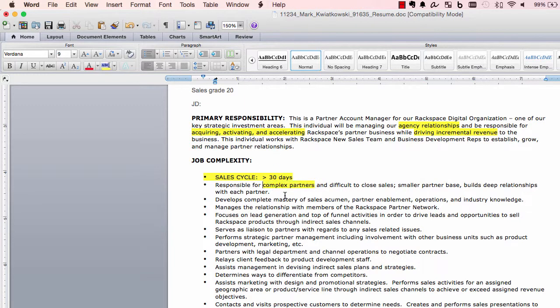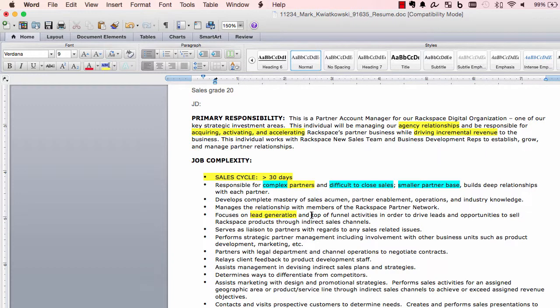Now I want to find out what complex means to us, right? If I want to know more, I'll usually put it in blue. Difficult to close sales. I need to find out what difficult means. Smaller, same thing. I need to find out what smaller does. It's probably a revenue number, but I have to find out what it is. Develops mastery of sales acumen, partners, manage relationship. I'm looking for good keywords. Lead generation. This is going to be a hunter.